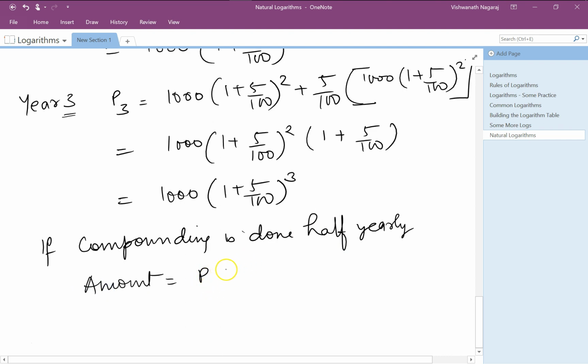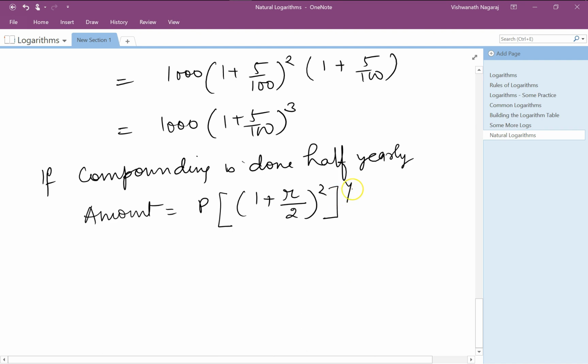The initial principal amount times 1 plus rate of interest divided by 2, the whole square times y. Here y is the number of years. Rate of interest divided by 2, because we are going to calculate it twice a year.